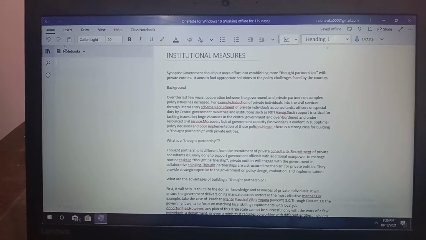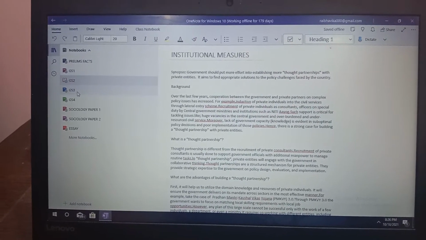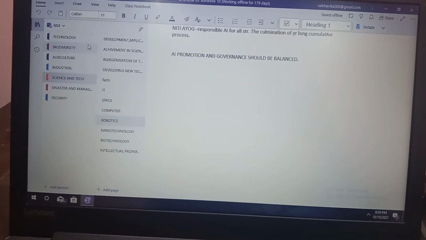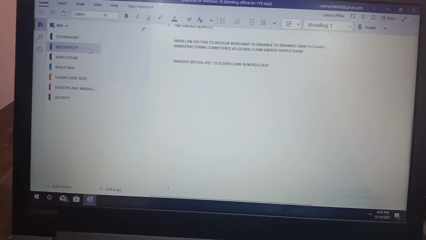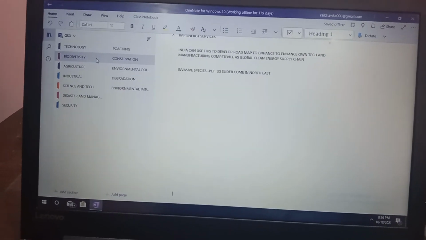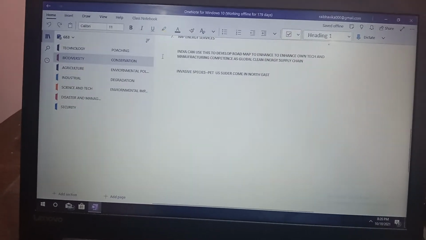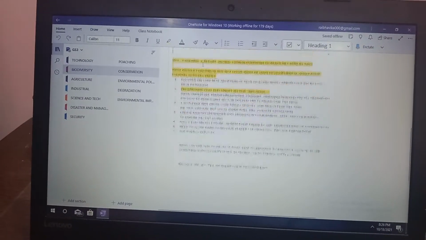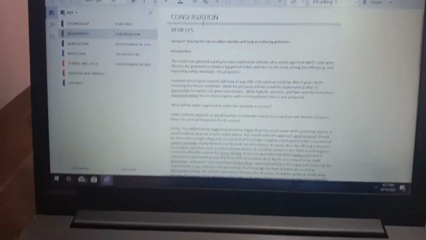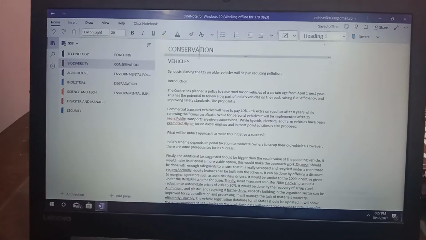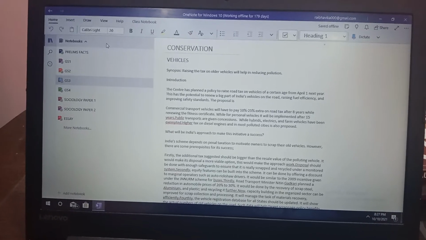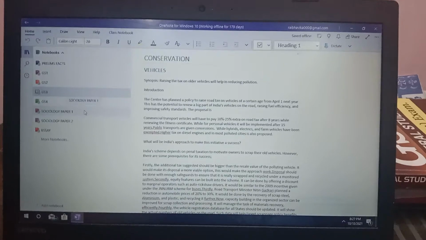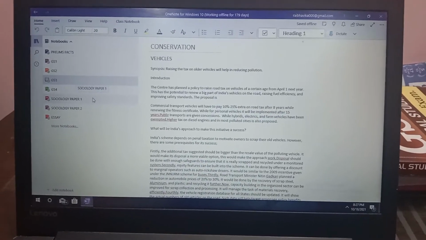Now I will show you the GS3 notebook. See, that's the GS3. It is also divided into certain sections: technology, biodiversity, agriculture, and I will show you biodiversity, and inside it sub notebooks, conservation, and I will show you my notes on conservation. See, that's my notes. Or just like that I had made another GS4, sociology paper 1, sociology paper 2 and essay notebook. It helps in making e-notes and revising effectively. Okay,